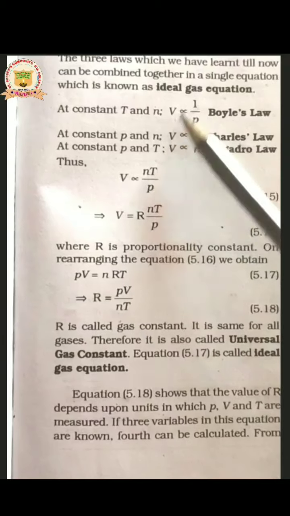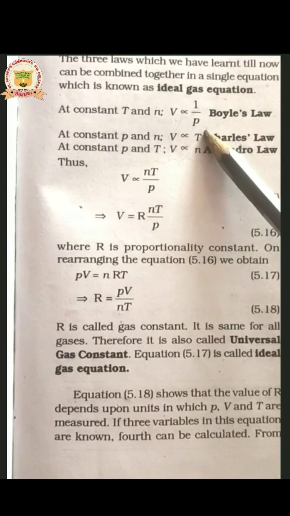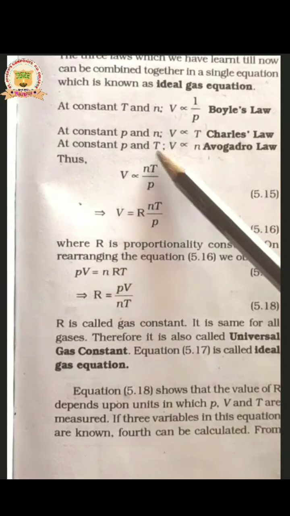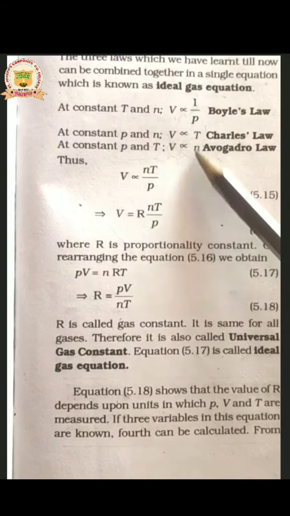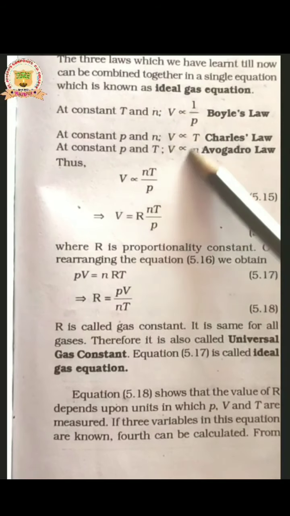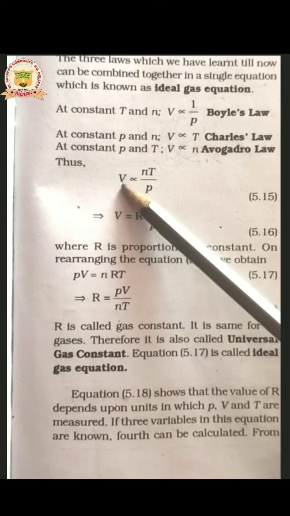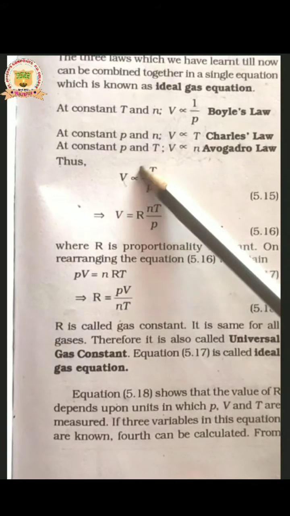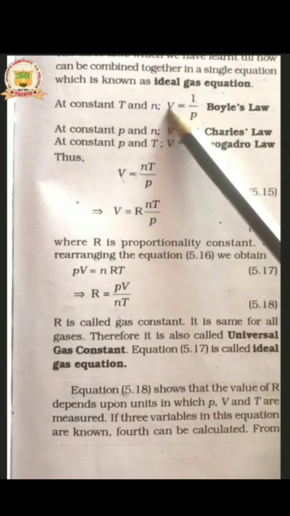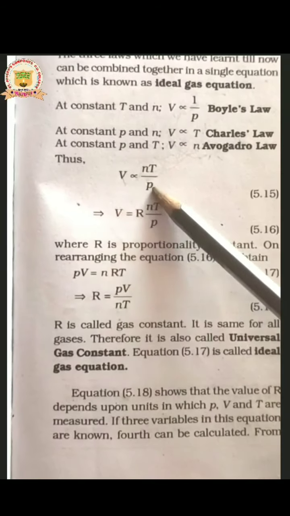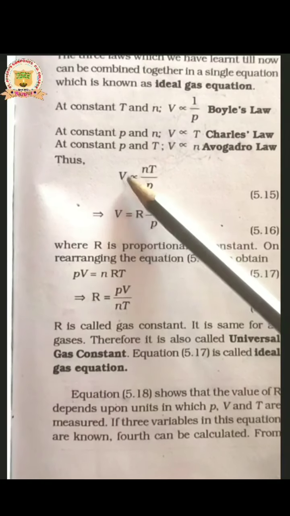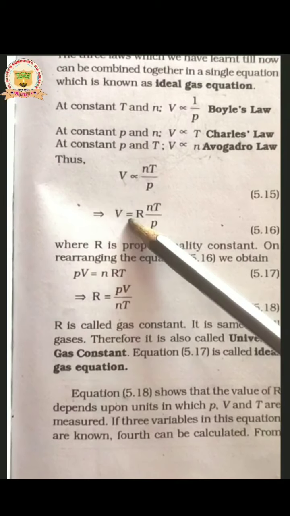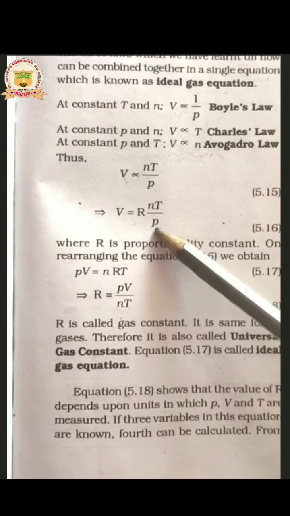See here, among all these, V is common, so they are taken as: volume is inversely proportional to pressure, volume is directly proportional to temperature, volume is directly proportional to number of moles. By combining these three, we get volume is directly proportional to number of moles and temperature, and V is inversely proportional to pressure. Here the proportionality constant is R. Then the equation becomes V is equal to R into nT divided by P.